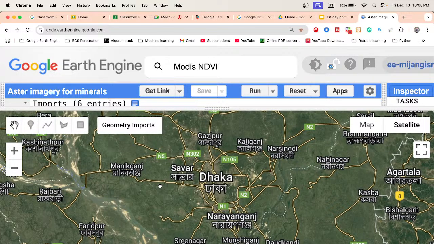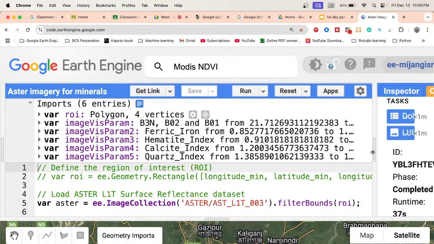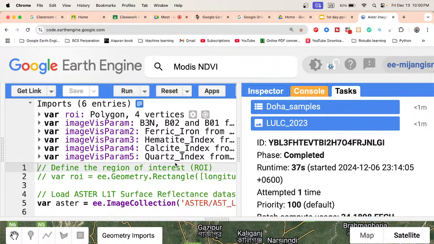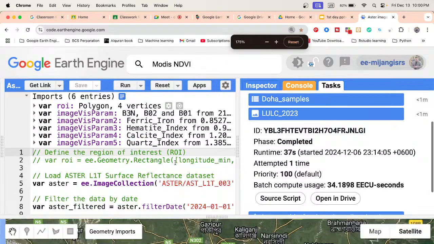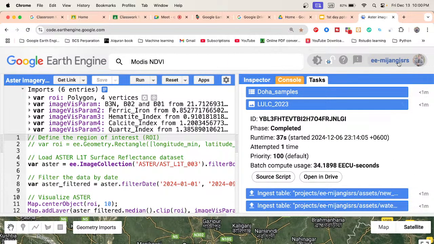But when you want to use Python, then we need to apply another environment. So now, if you have any question about any option, simply ask me, and I will try to explain again. Another important thing is that now, when you want to use Google Earth Engine, you must register with a cloud project. Basically, when you want to use it for Python or R programming, we need to register with the cloud project, and you can check it here. It shows this type of name, because this name is my cloud project name.